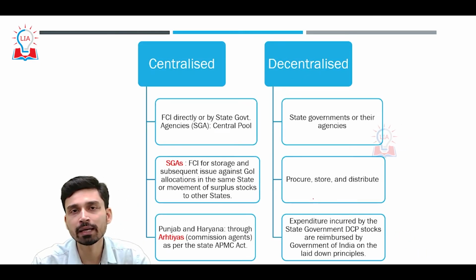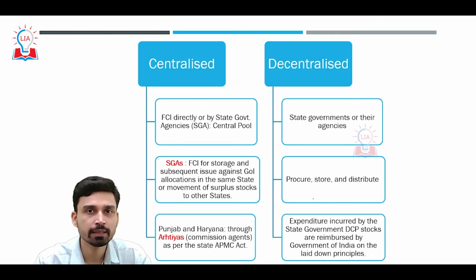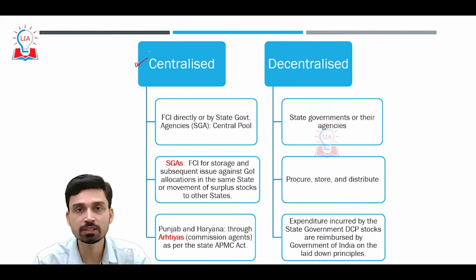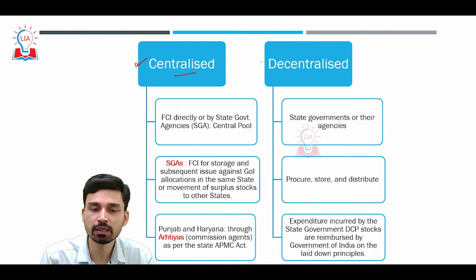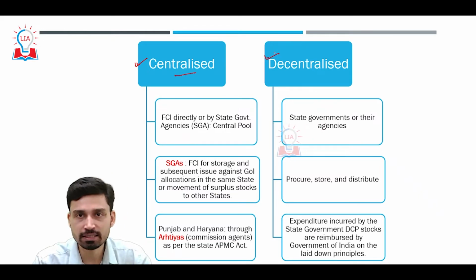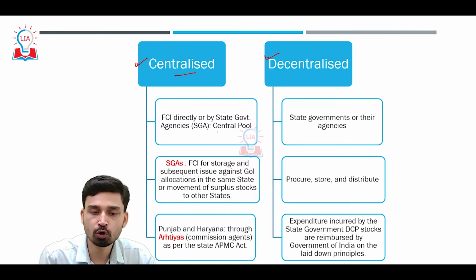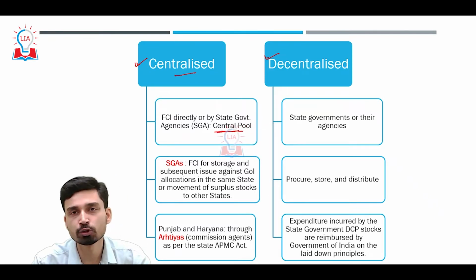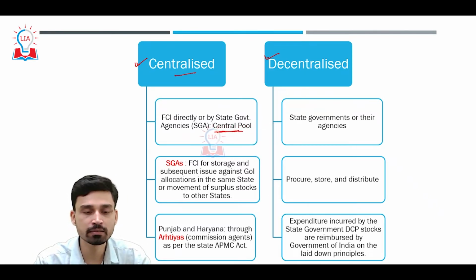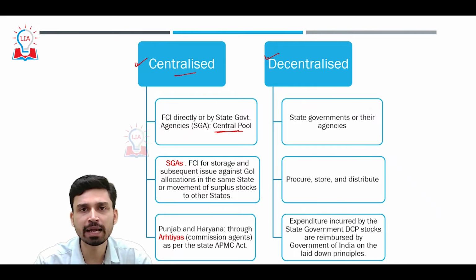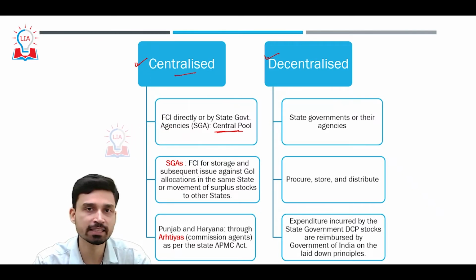Now if you look at the method of procurement, there are two ways of procurement. The first is called centralized procurement, the other one is called decentralized procurement. In centralized procurement, the procurement is done for the central pool. The central pool, as per the FCI, is defined as that pool of grains which is reserved to be used for the purpose of food security or in cases of emergency-like situations.